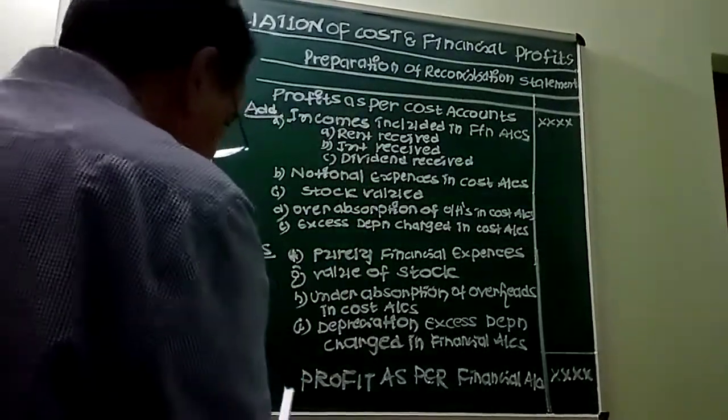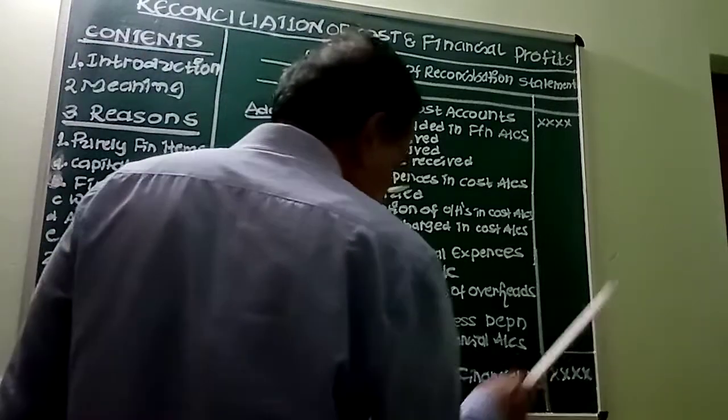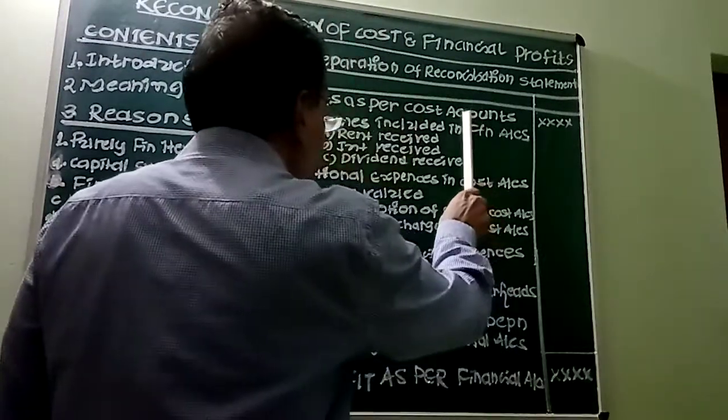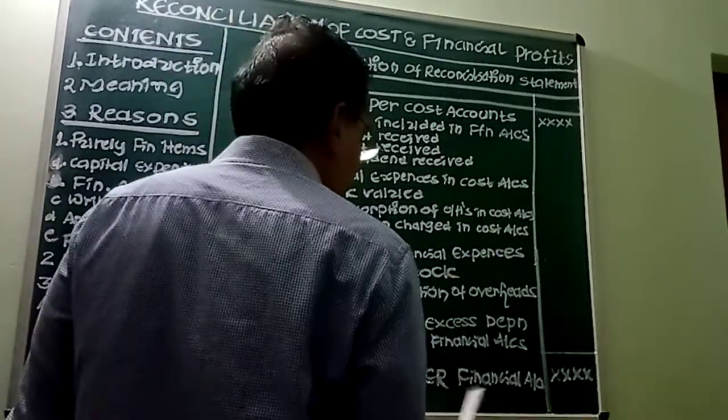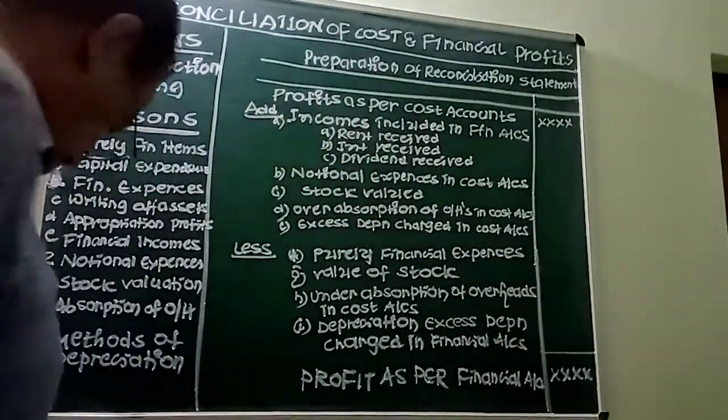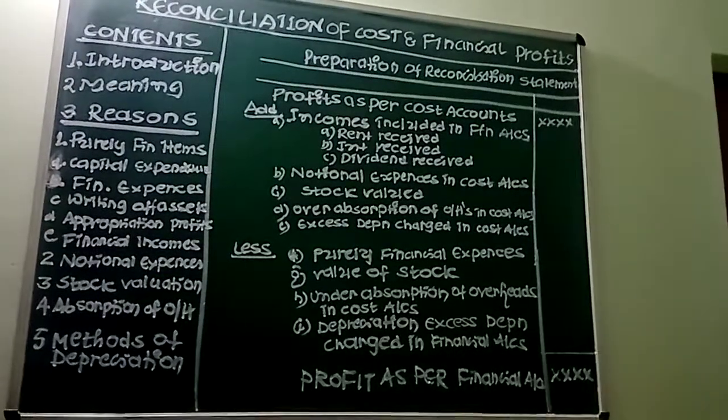So the resultant figure is profit as per financial accounts. This problem has started with profit as per cost accounts and ends with profit as per financial accounts. Now, here we have to note a certain point. If the profit as per financial accounts or loss as per cost accounts is taken at the starting point, then the above steps have to be reversed.